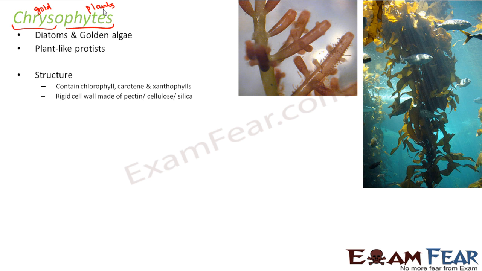They have a rigid cell wall made of pectin or cellulose or silica. It depends: some organisms' cell walls are made of pectin, some of cellulose, some of silica. So it varies from one organism to another, but they have a rigid cell wall. These organisms can exist as filaments, that means thread-like structures, or they can also exist in groups, in colonies.